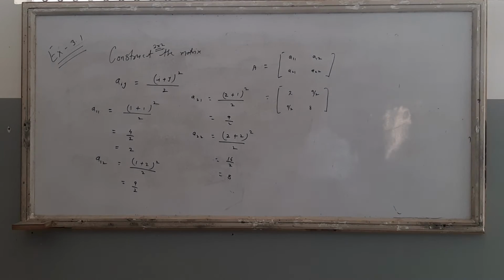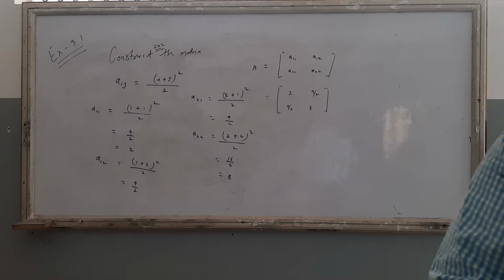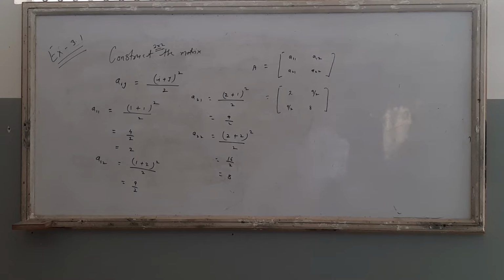Is there another question? Suppose in a 1 mark question it comes: if a matrix has 24 elements, what are the possible orders it can have?